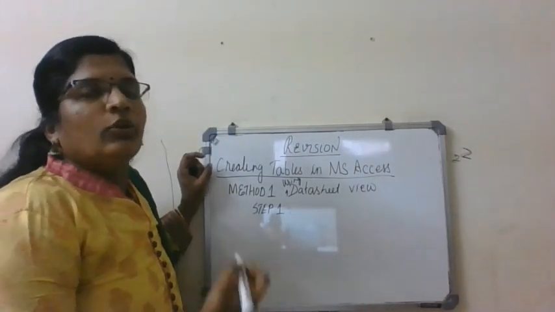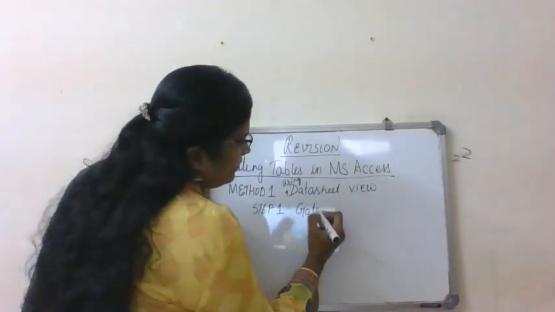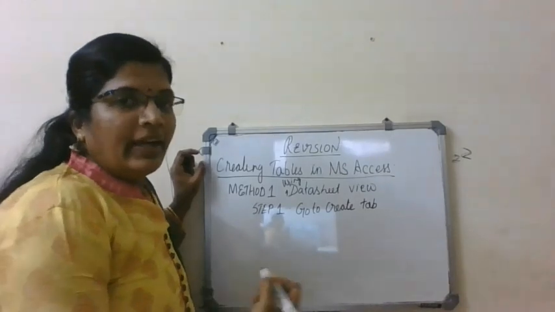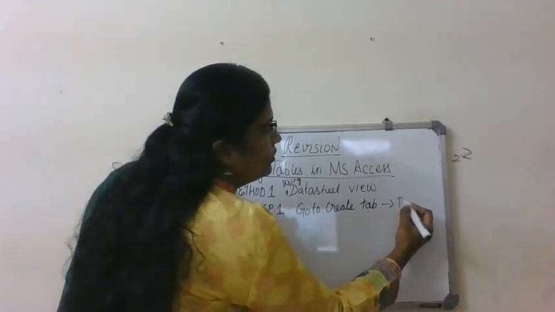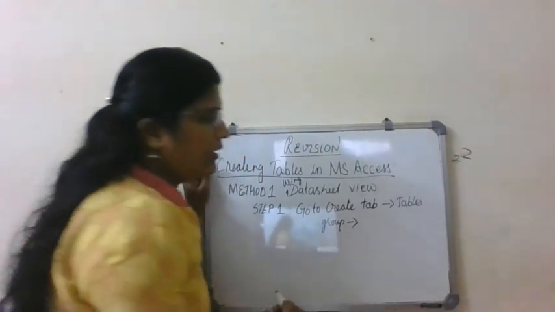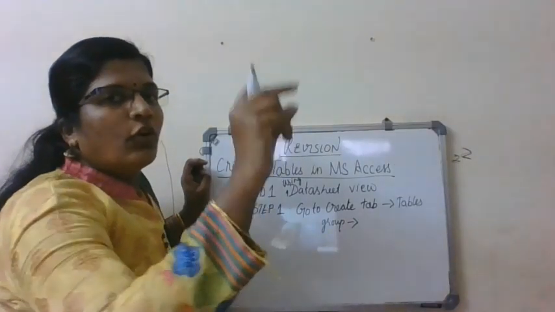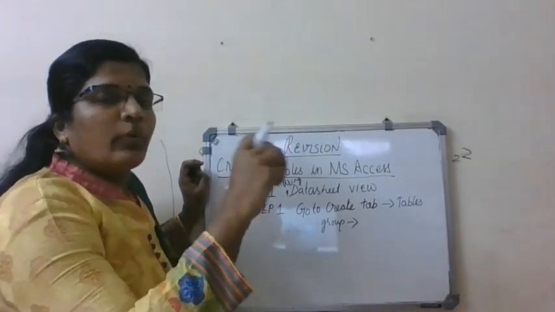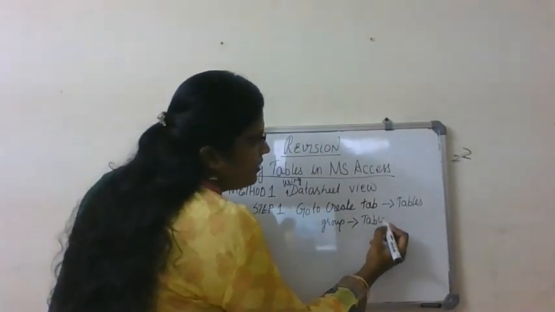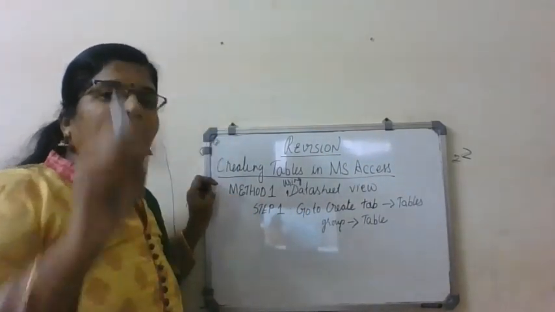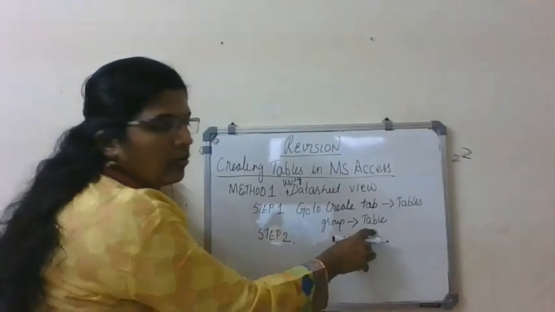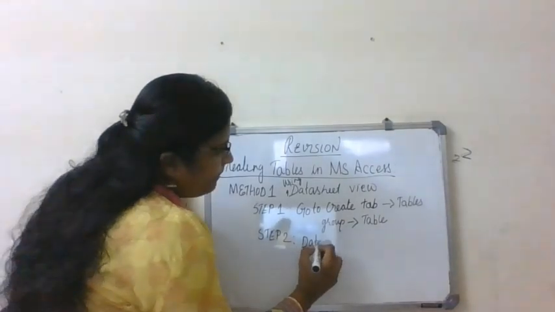Step 1: go to the Create tab, then the Tables group. There you can see 4 icons: table, table design, SharePoint lists and so on. You have to click on table. When you click on this table, a data sheet view appears. Step 2.